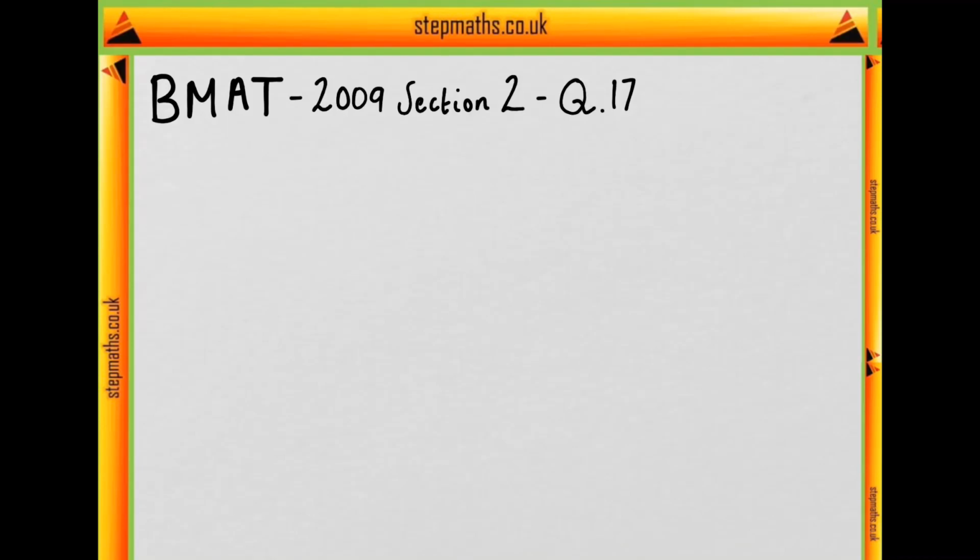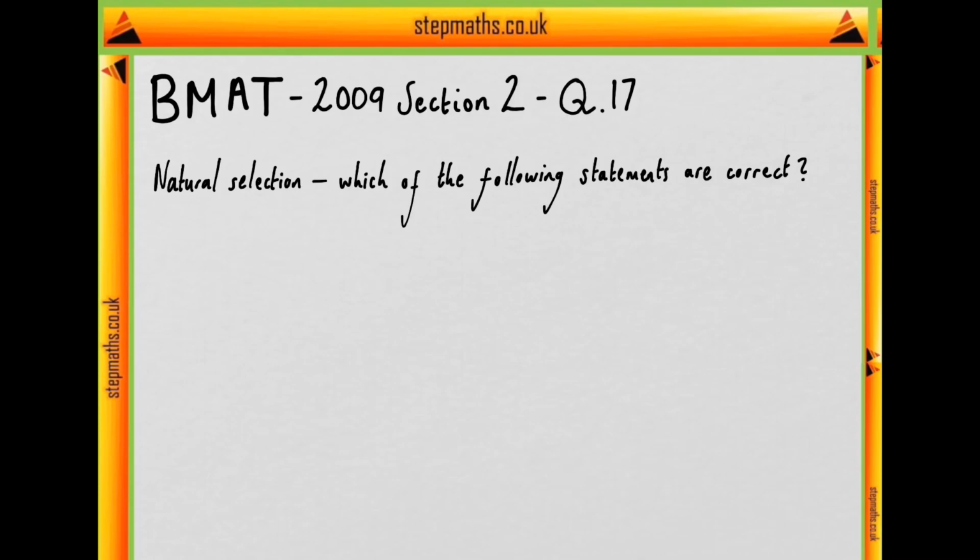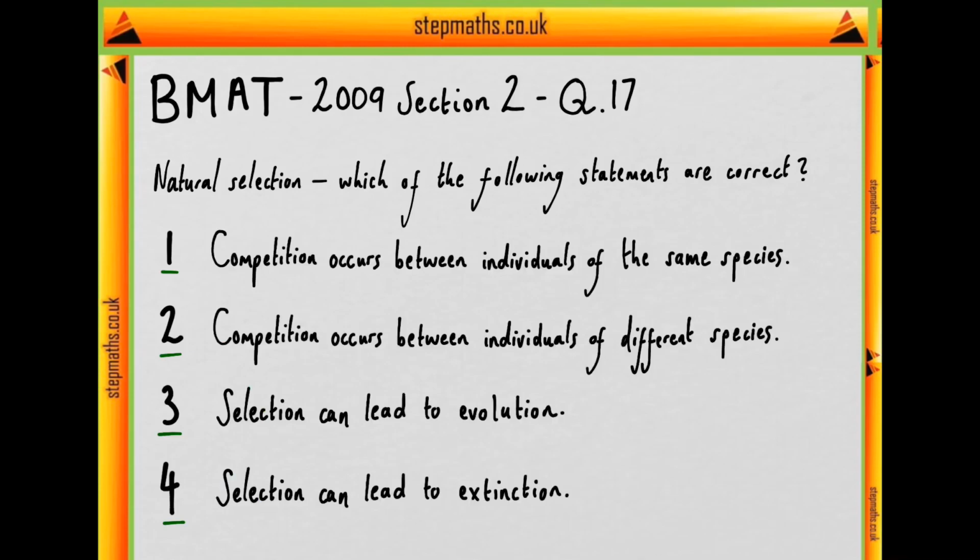In question 17, we're going to be asked 4 statements about natural selection, and we need to answer the question of which of the following are correct. So we have our 4 statements here. Let's have a look at them and work through them.